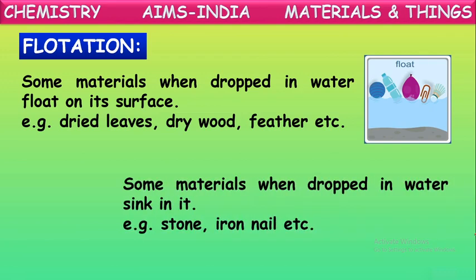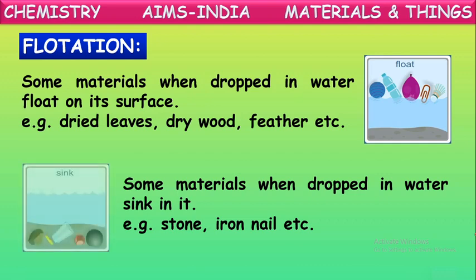There are some other materials that, when dropped into water, sink immediately. Examples: stones, iron nails, metals, glasses, metal balls, and metallic coins. When you drop these into water, what happens? They immediately sink into water. So based upon flotation, materials can be of two types. Some float on water, some sink into water.